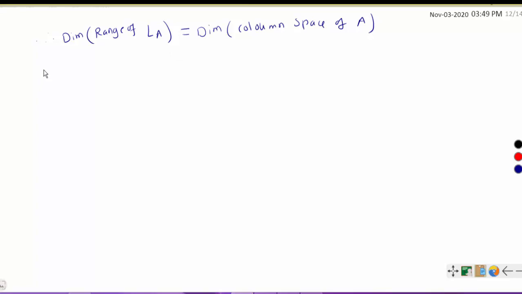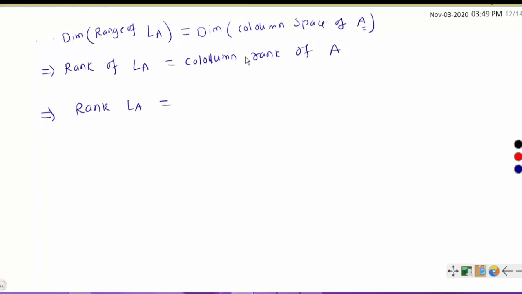We have already proven that. So this implies that the dimension of the range of LA is just the rank of the linear transformation LA. The dimension of the column space of A is nothing but the column rank of A. So the rank of the linear transformation LA is equal to the column rank of A. The column rank of a matrix and the row rank of a matrix are always the same.